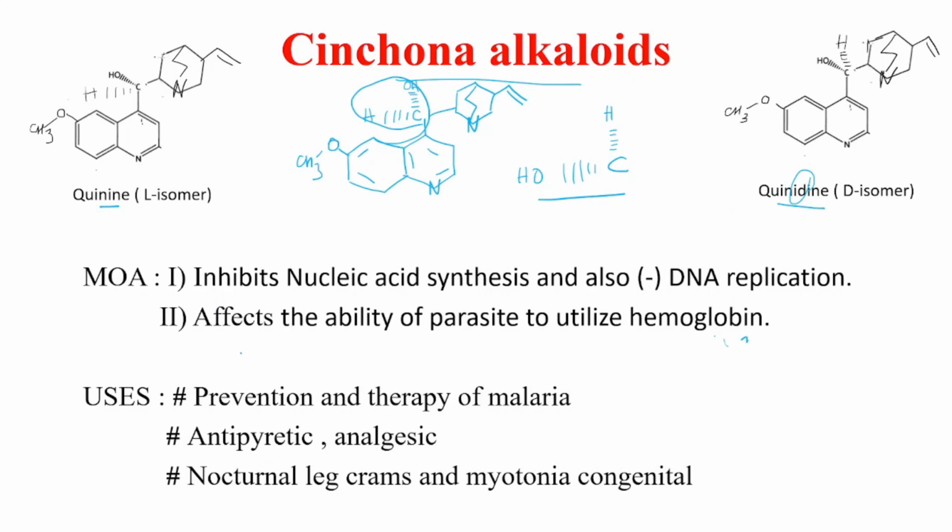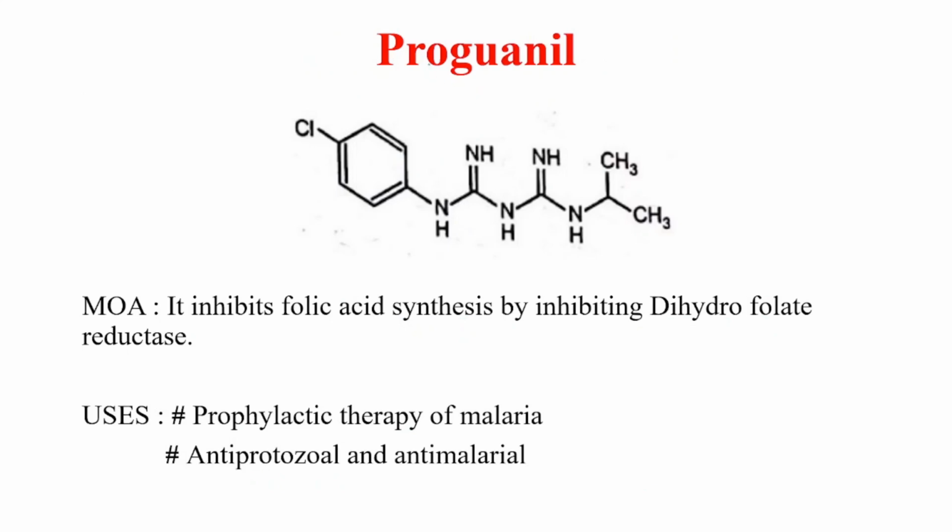Next we have the MOA. It inhibits nucleic acid synthesis and also inhibits DNA replication. It affects the ability of the parasite to utilize hemoglobin. Next are the uses. So the uses are prevention and therapy of malaria, antipyretic and analgesic, nocturnal leg cramps, and for myotonia congenita.